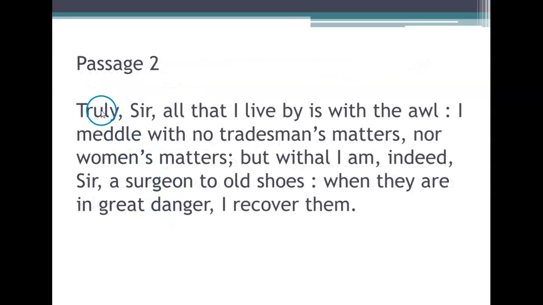Now this is the second passage. Truly, sir, all that I live by is with the awl. I meddle with no tradesmen's matters nor women's matters, but withal I am indeed, sir, a surgeon to old shoes. When they are in great danger, I recover them.